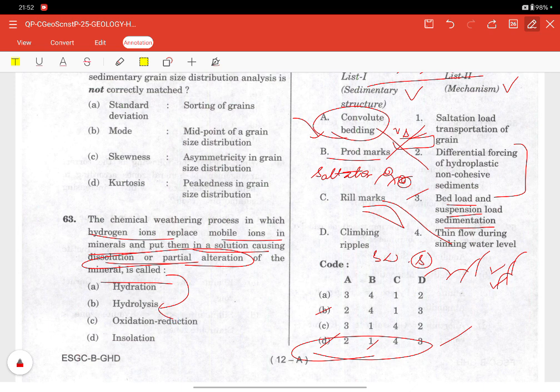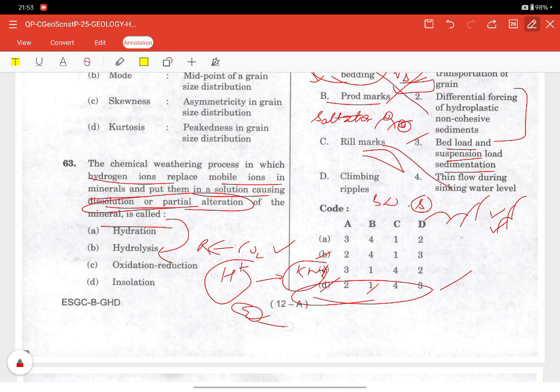Hydrolysis is what? Rainwater absorbs the CO2 from the atmosphere, and it forms weak carbonic acid. The weak carbonic acid releases the H positive ion, and the H positive ion replaces the alkaline earth cations like potassium, sodium, calcium in silicate minerals, and results in partial dissolution and formation of the clay minerals, and release of soluble ions into the solution. Like how feldspar forms kaolinite is like that only.